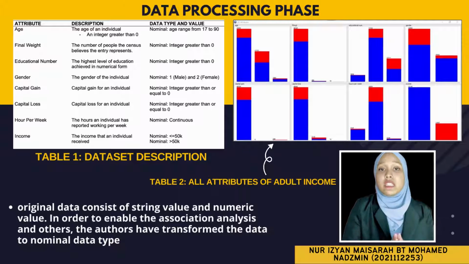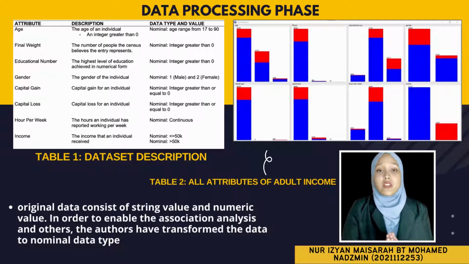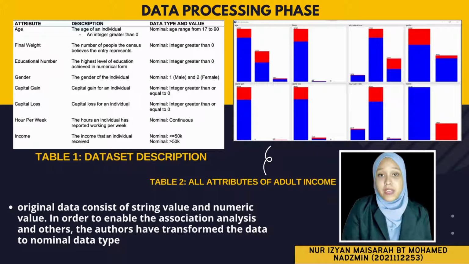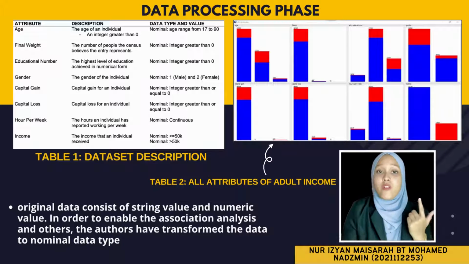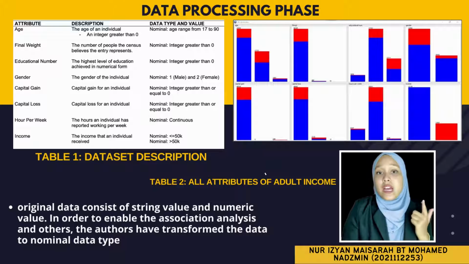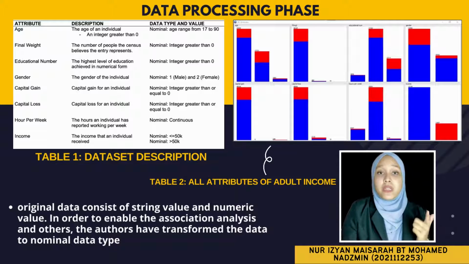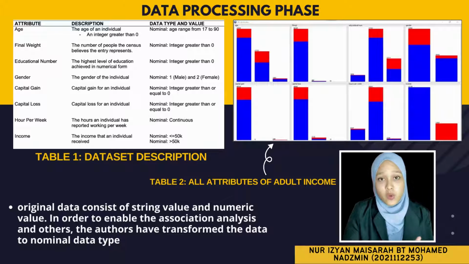Initially, the original data consists of string values and numeric values. In order to enable the association, analysis, and others, the author has transformed the data to nominal data type. As Madam and others can see in Table 1, there are 8 attributes, which are age, nominal for age is 17 to 19 years old. For final weight and education number, nominal is integer greater than 0.